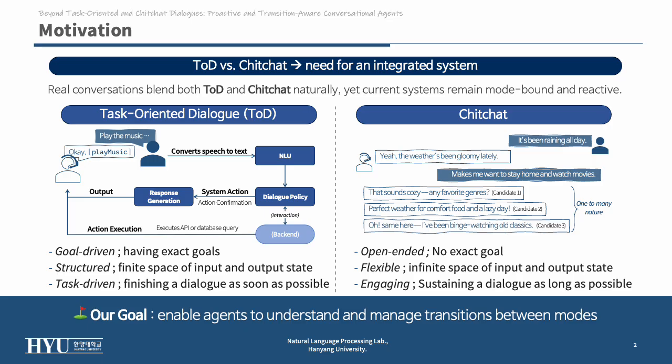Traditionally, dialogue systems fall into two worlds. Task-oriented ones are goal-driven and efficient, but not good at keeping the talk going. Chit-chat models are the opposite. Open-ended and engaging, but not goal-focused. In real life, though, users naturally mix both. You might book a train, chat about the weather, then go back to the booking. Our goal is simple: to build a single system that moves smoothly between these two modes.